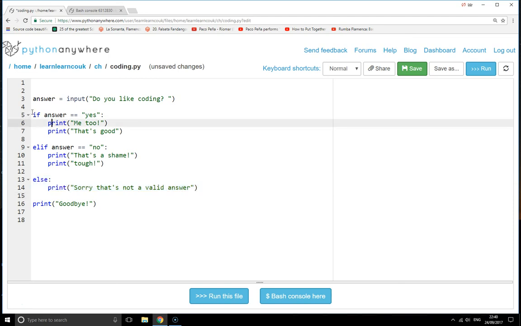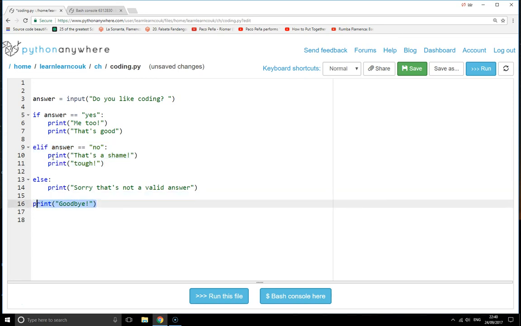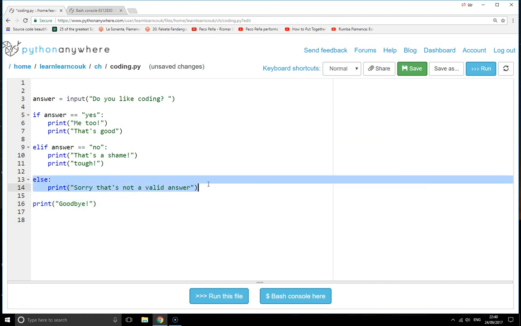If they answer yes, they'll just do this code and then jump out of this statement and carry on in the program. If they type no, then they'll go through to this one and then come out. And finally, if they don't do either of those 2, then you go on to that one.